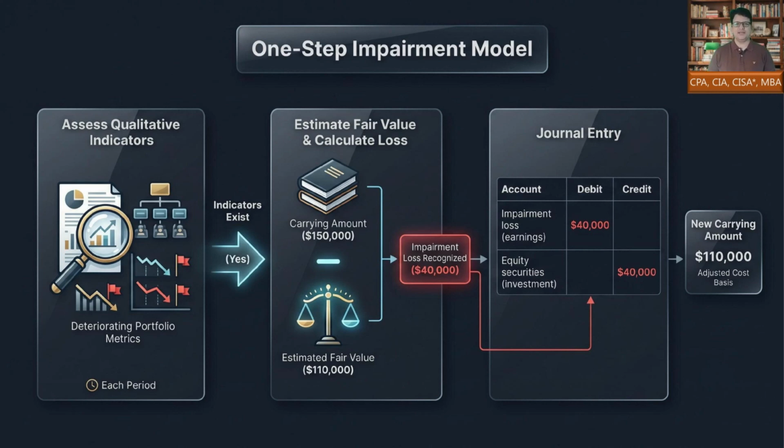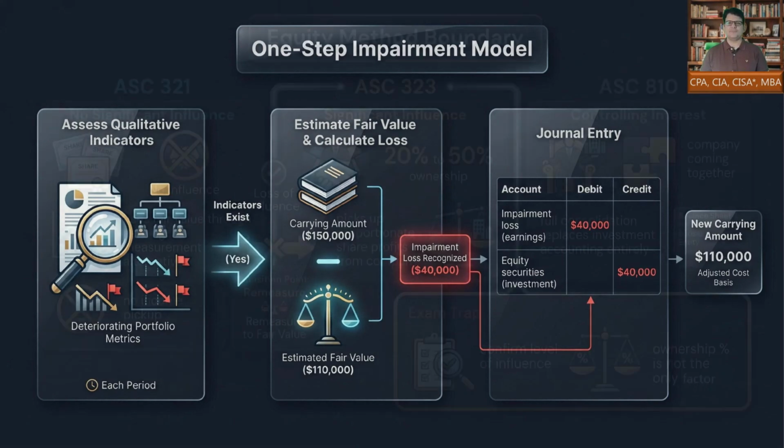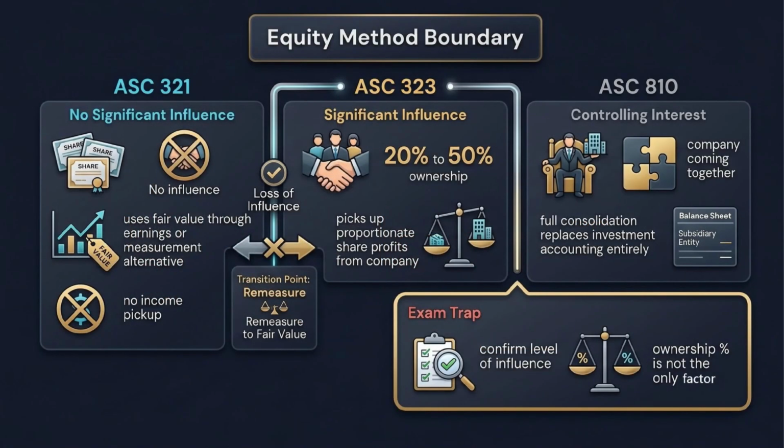In the example, the carrying amount is $150,000, estimated fair value is $110,000, and the impairment loss is $40,000. The entry is debit impairment loss $40,000 and credit equity securities investment $40,000. After the entry, the new carrying amount is $110,000. ASC 321 is not ASC 323.